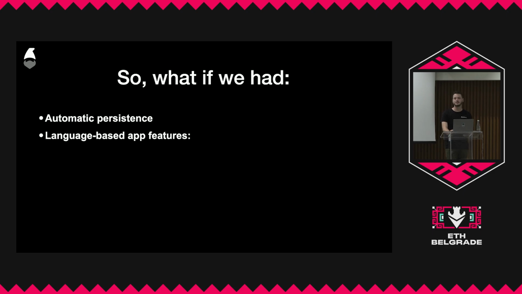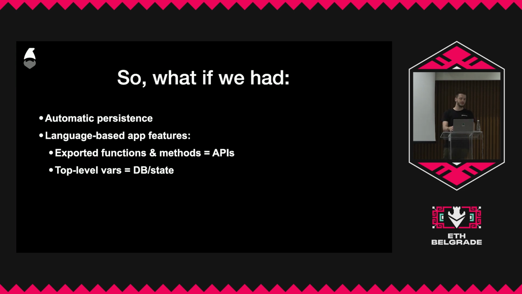So instead of having to make this thing called an API, and instead of having to run a server and exposing endpoints and doing this and doing that, what if you can just have exported functions be the API, right? Or the methods be the API. What if you can just have top-level variables, so defining a variable at the top, which is going to represent a database for you, or the state of the application, right?